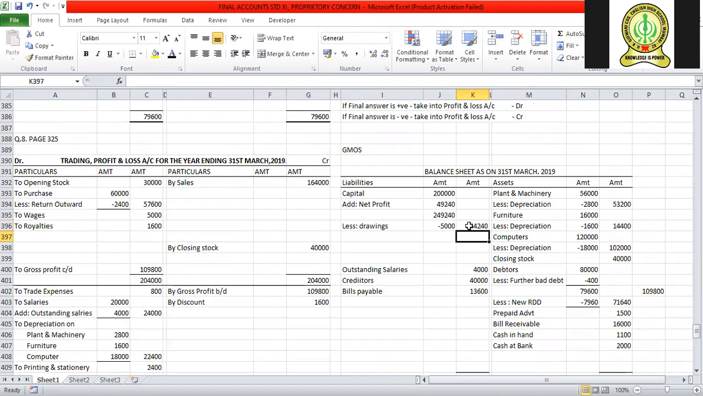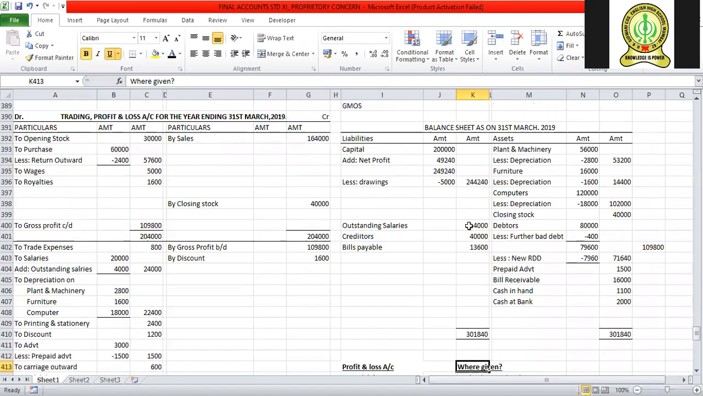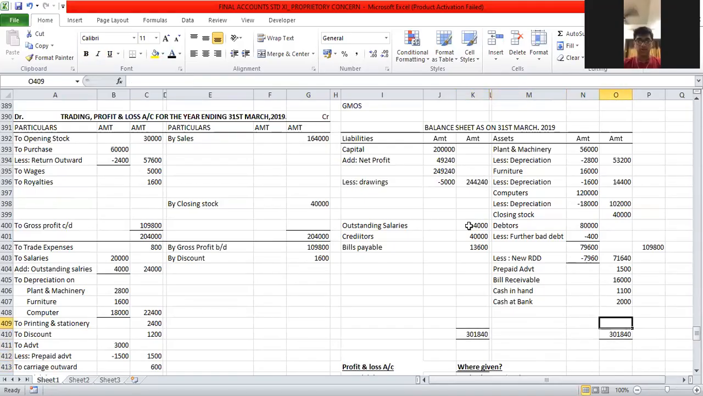So when you make both sides, it should tally. Can you see the tallied figure? 3,01,840. Did you understand how we completed? Okay, fine. Now you can copy it.